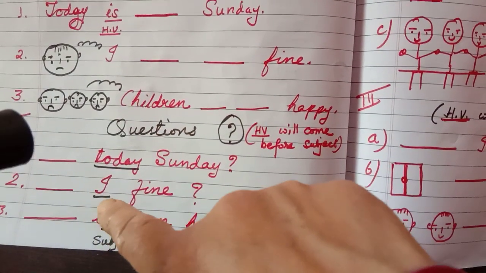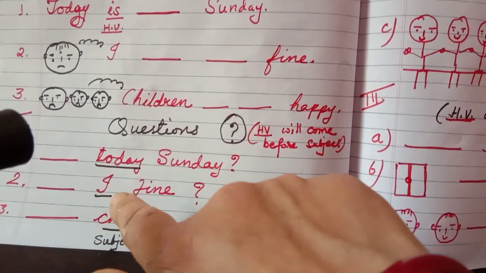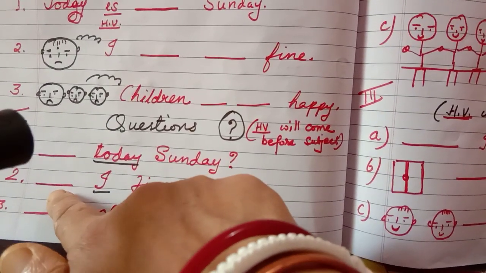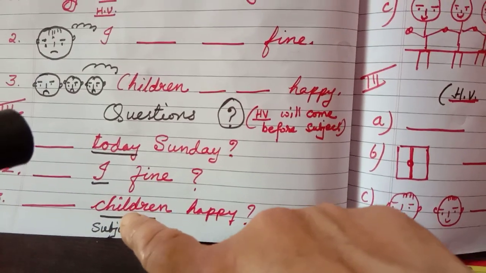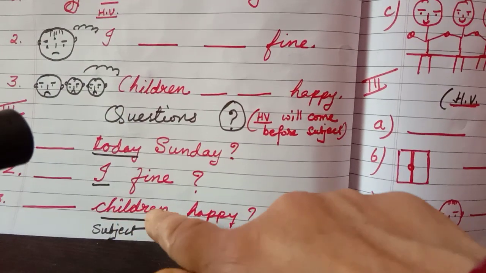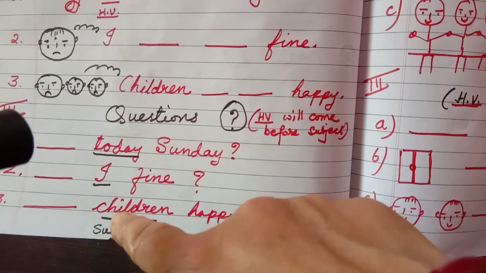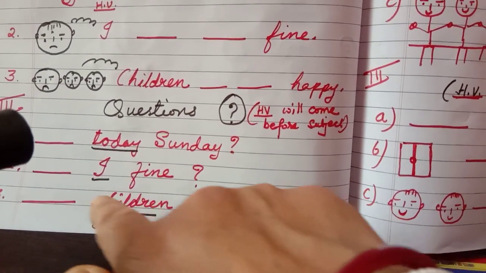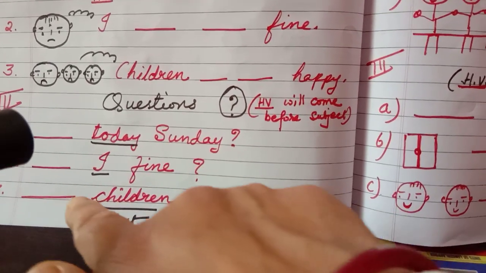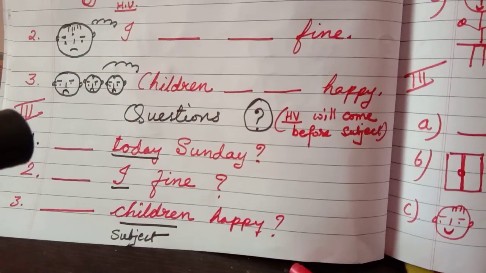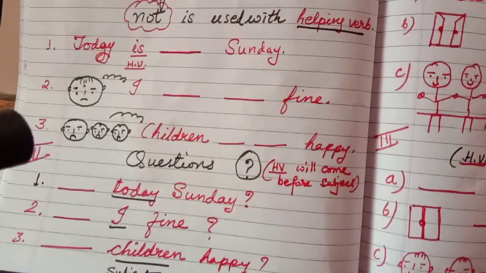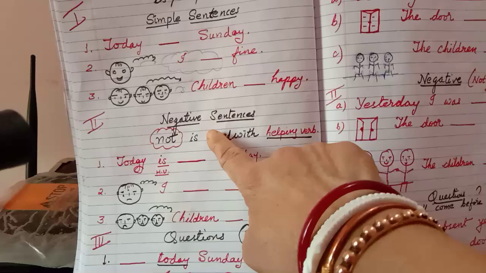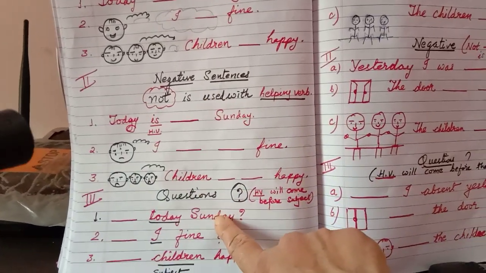We wrote in the positive sentence, in the simple sentence, I am fine. You have to take am and place it in front of I. Am I fine? In the same way, we wrote children are happy. And how shall we make the question? It is very easy. We have to take the helping verb are in front of children and we can make, are children happy? In this way, we can frame simple sentences, negative sentences as well as questions.